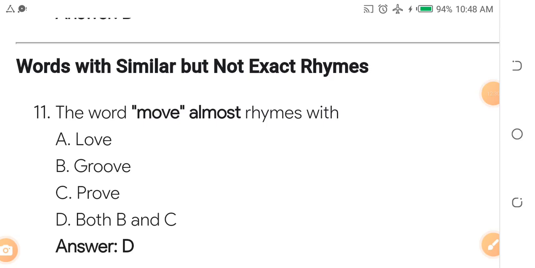Question number 11. Words with similar but not exact rhymes. These ones are words with similar but not exact rhymes. A, the word move almost rhymes with what? A, love. B, groove. C, prove. The answer is B and C. Move rhymes with groove and prove.